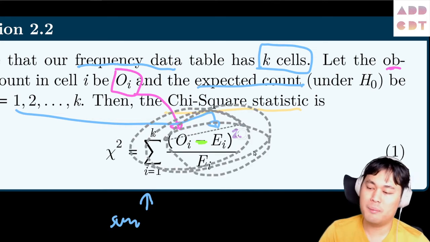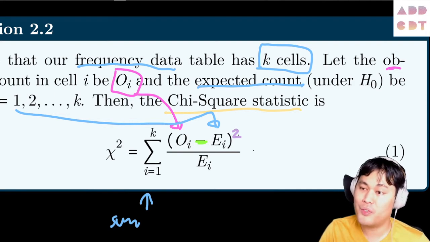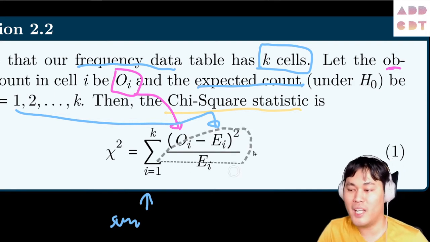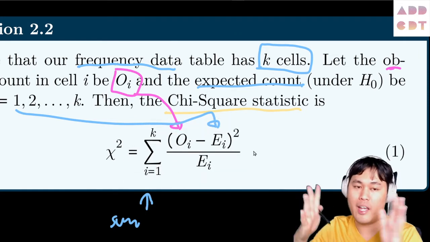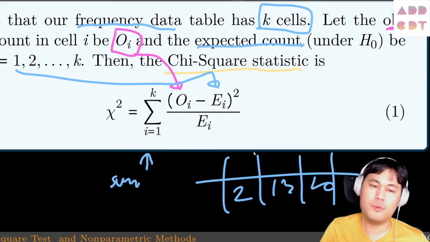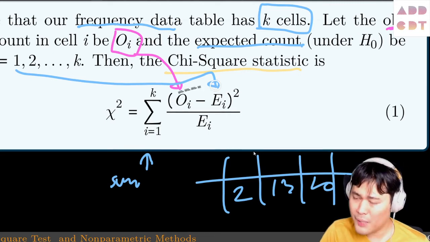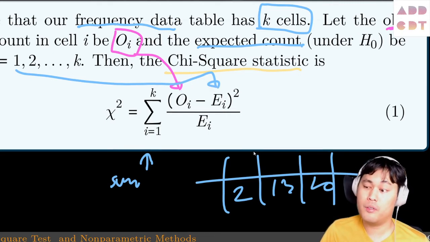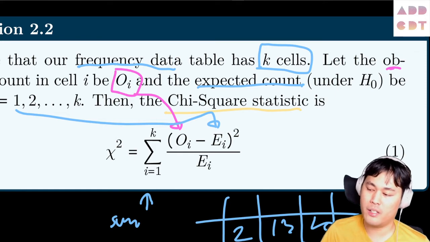If you just memorize that, then that's fine. That's all you want. But if you want to understand what this formula is saying, it's pretty straightforward. We take the sum because we have to take into account all cells. If there are 4 cells, 2, 13, 10, 3, then you need to take into account all 4 cells. So that's the sum. Then we take the difference, right? Because we want to know how much difference there is between the observed and the expected.